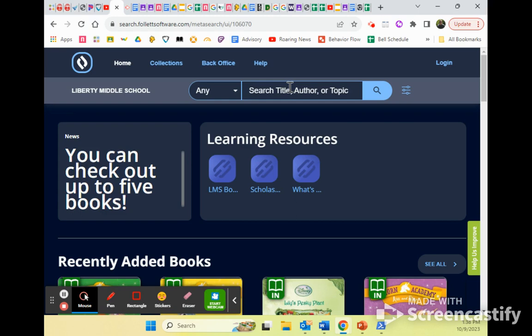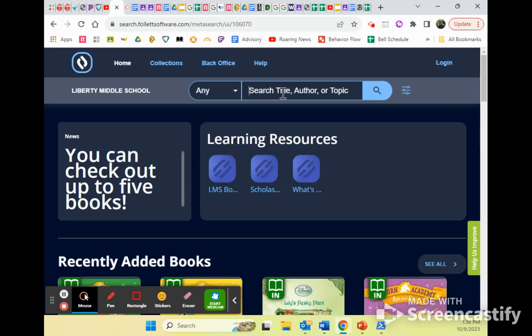So once you get to the library website, you're going to want to go into their Destiny Discover section. Most of the time you can access this using your Clever portal. But once you're here, it should look something like this. The high school one, or sorry, the Camas High School one, looks a little bit different. Type in your search criteria.